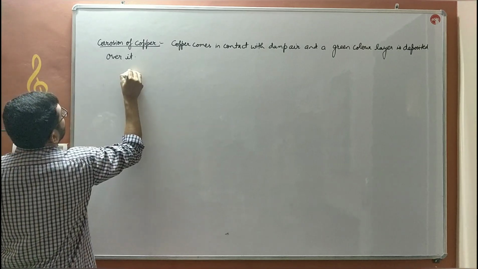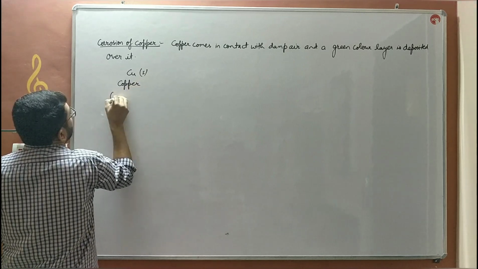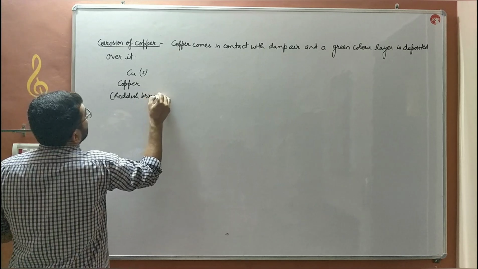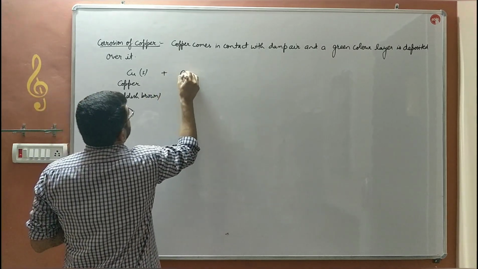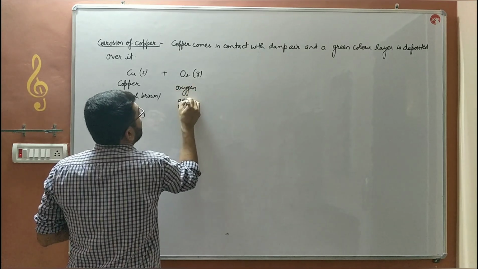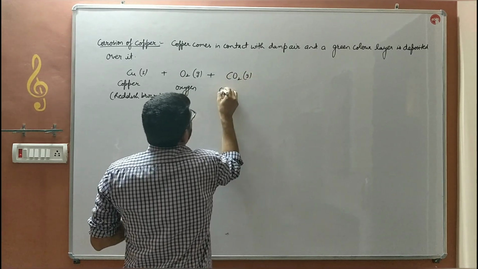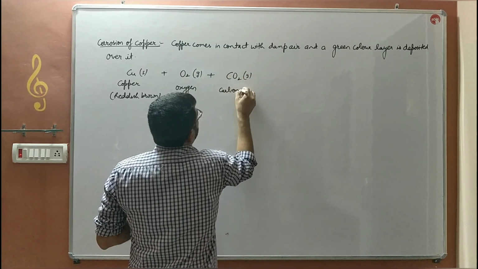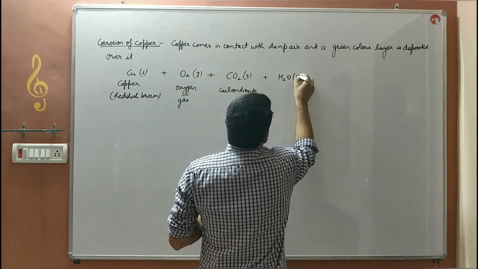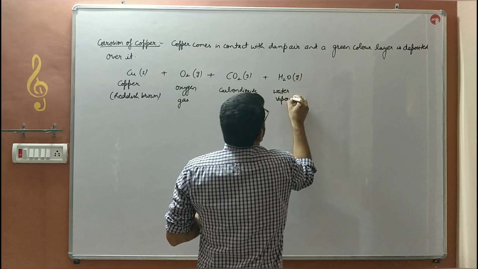So during the corrosion of copper, this copper in solid form, which is originally reddish brown in color, shiny brown in color, will react with oxygen gas, which is present in the atmosphere, with carbon dioxide gas at the same time, which is also present in the atmosphere, and the water vapors, which are present in the damp air.